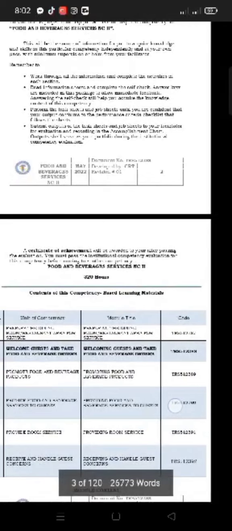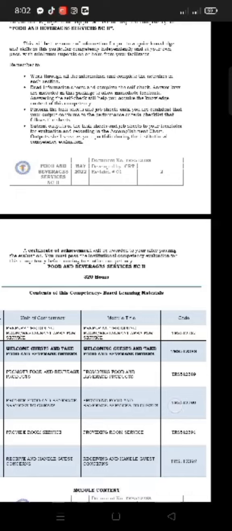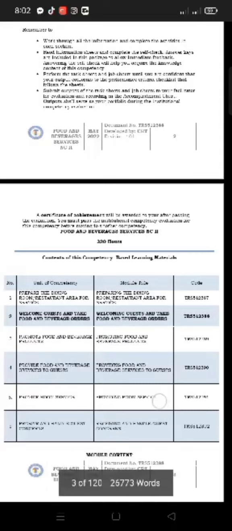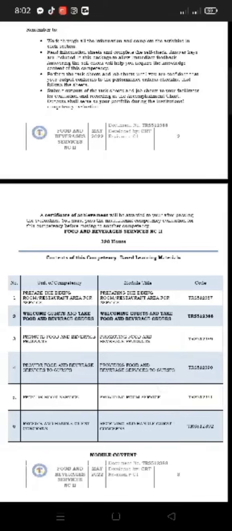Same with module title. As unit of competency, copy-paste lang po. Next is, you will change the unit competency, which is welcoming guests and take food and beverage orders. Moving on to the contents of the competency-based learning materials, which are also from the training regulation. The number 2 is in bold font because it pertains that it is our topic.